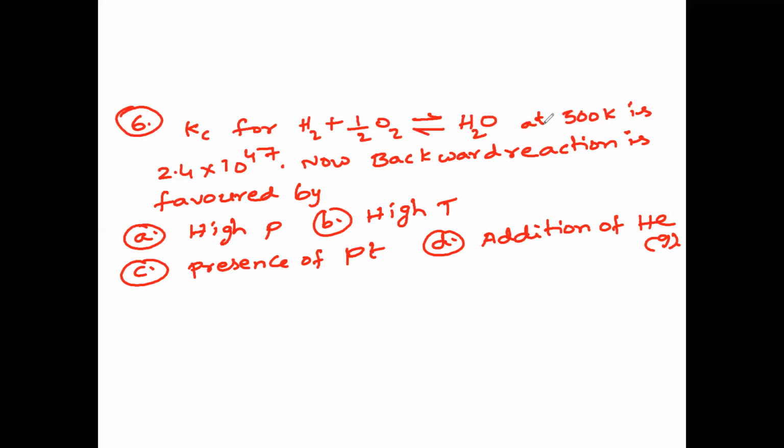So Kc for this reaction is given simply, that is at 500 kelvins, 2.4 into 10 to the power 47. So now, backward reaction is favored by which?